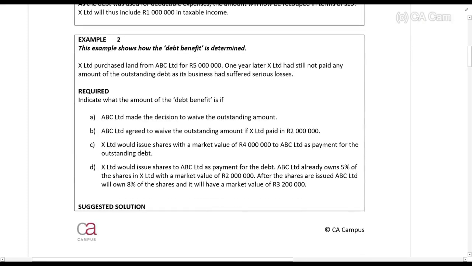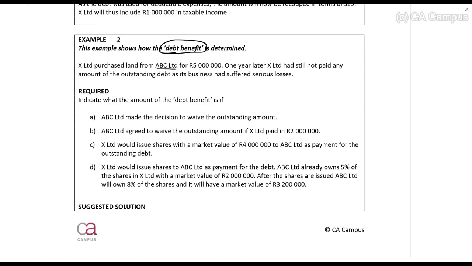Example 2, this example shows how the debt benefit is determined. You'll remember this is a definition in paragraph 12a, and it is the amount of the benefit that you are getting. So we have to know how to do this. X Limited purchased land from ABC Limited for R5,000,000. 1 year later, X Limited had still not paid any of the outstanding debt as its business had suffered serious losses. What is the debt benefit if ABC Limited, the creditor, made the decision to waive the outstanding amount? So ABC decides to write off this full R5,000,000.